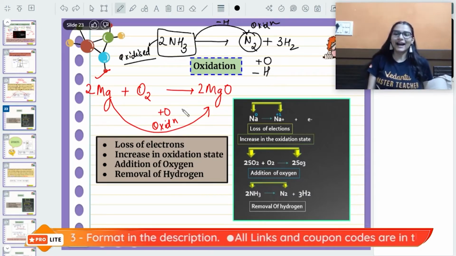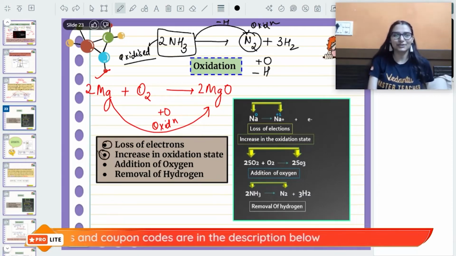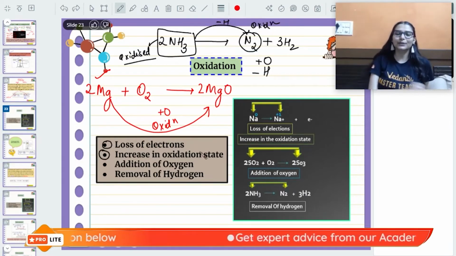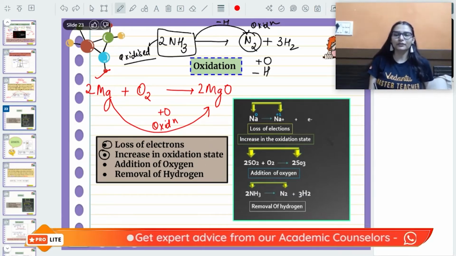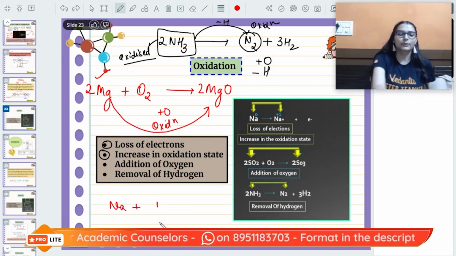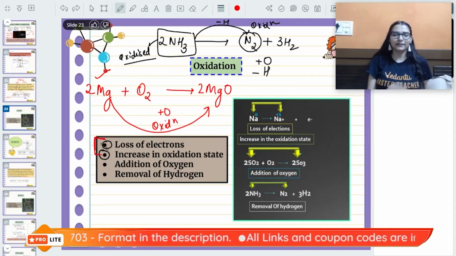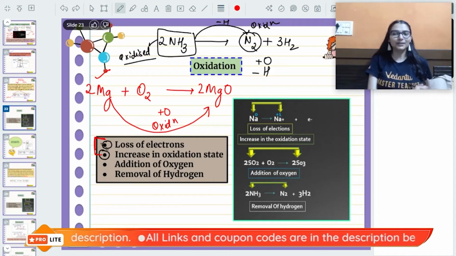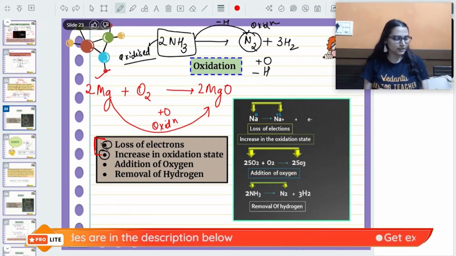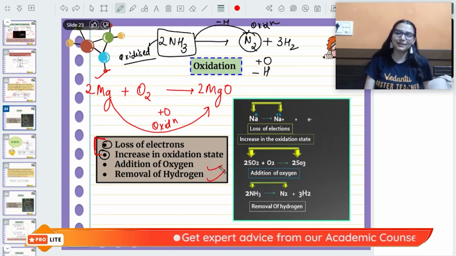Then we have another 2 approaches, loss of electrons and increase in oxidation state. This we will see in the one shot revision session when I'll be covering it. I'll tell you these 2 points also. For now, I will take an example when we are done with reduction also. Okay, we will come back here and check this again. So for now, the very conventional approach of oxidation and reduction: oxidation is addition of oxygen, and then we have removal of hydrogen. This is also oxidation.